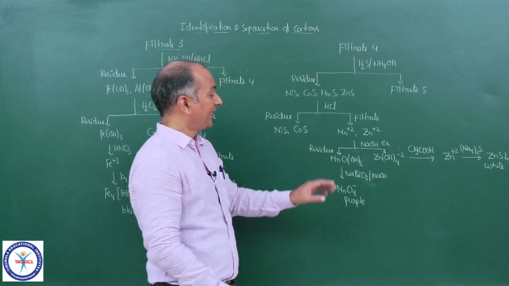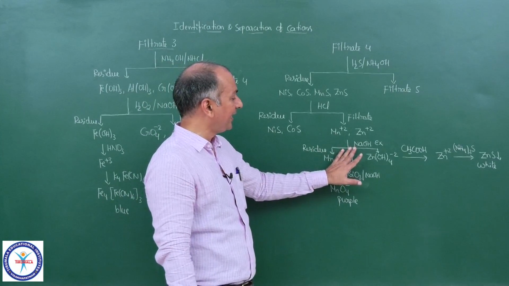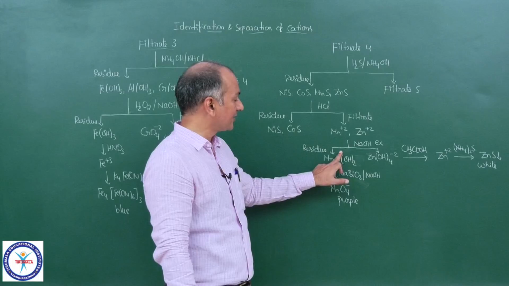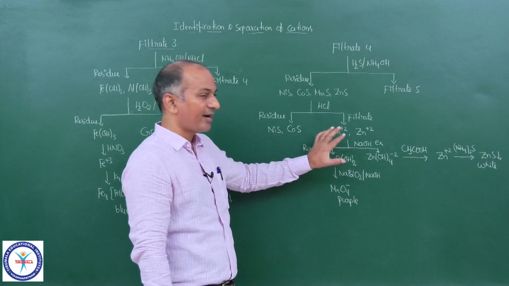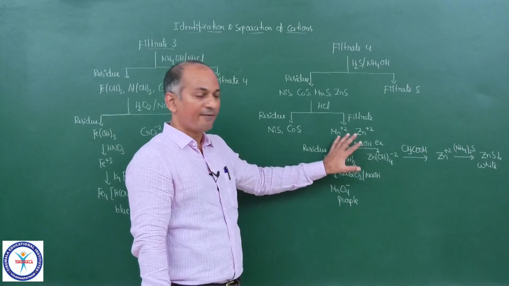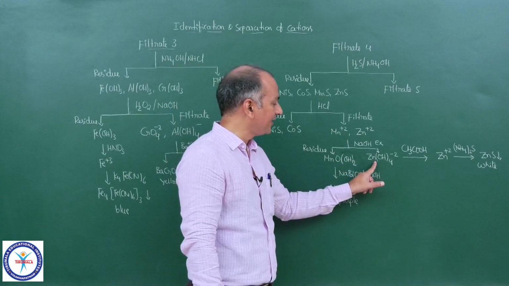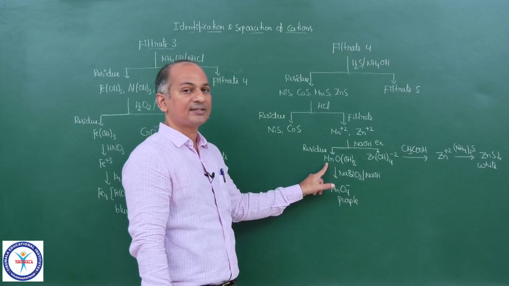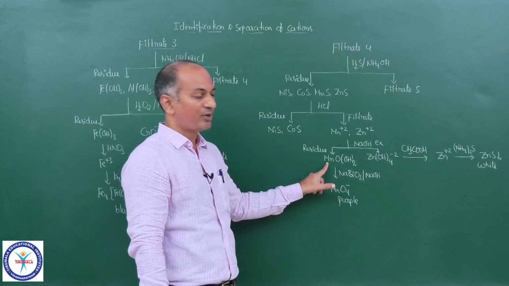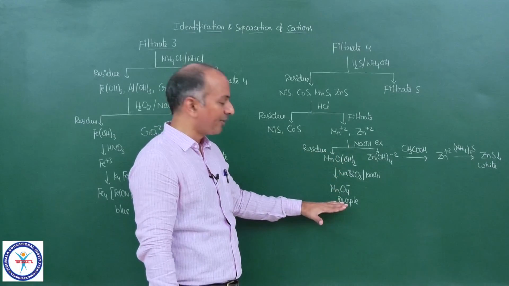That means instead of adding NaBiO3 directly, because in such a case separation will not be possible, first I have added excess NaOH. With that excess NaOH, Zn remains in the filtrate, and MnO(OH)2 will come into the residue. Then I will convert that into Mn+7.